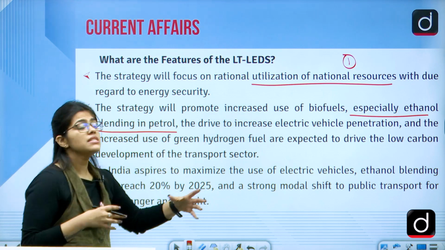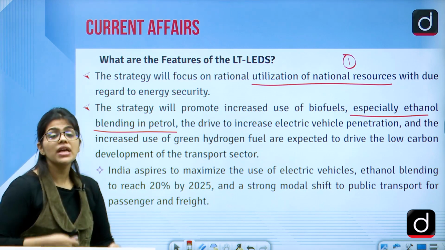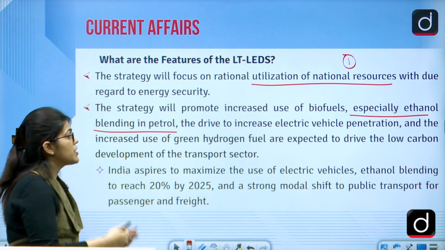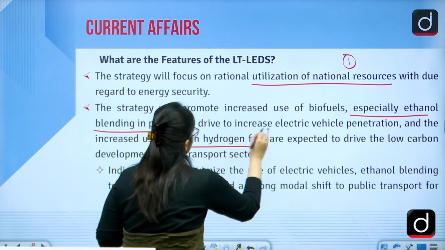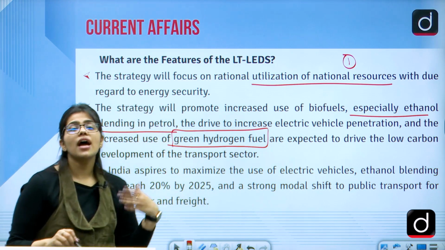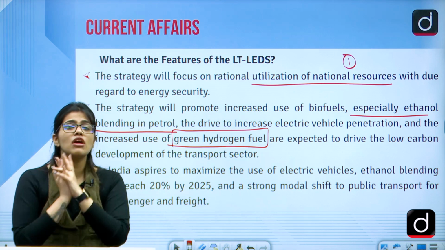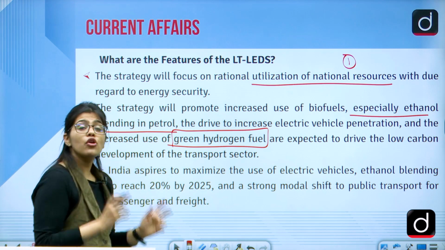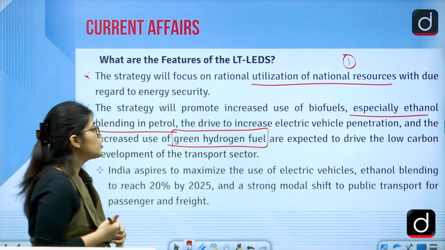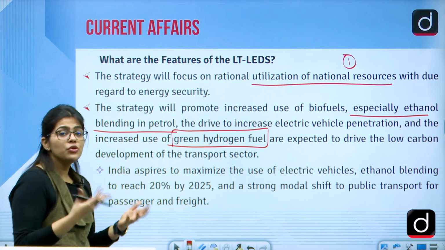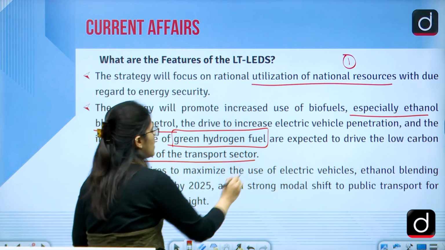The drive to increase electric vehicle penetration is also increasing. We say that now we'll be promoting electric vehicles rather than using petroleum and natural gas, along with an increase in the use of green hydrogen fuel. Again, we are talking about green hydrogen. What is green hydrogen? This is the hydrogen that we derive from water using the process of electrolysis. You should also know the different kinds of hydrogen that we discussed in the class, so go through your notes again. This is expected to lower carbon emissions, and the transport sector would develop as well.